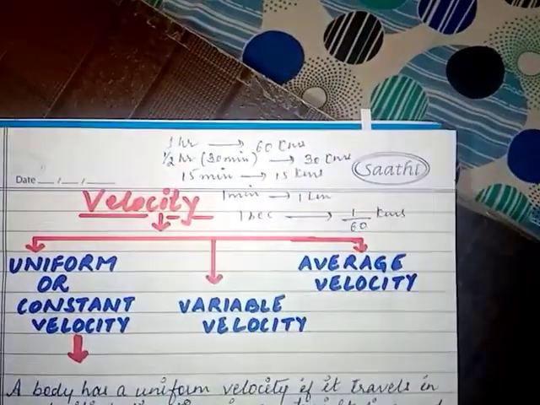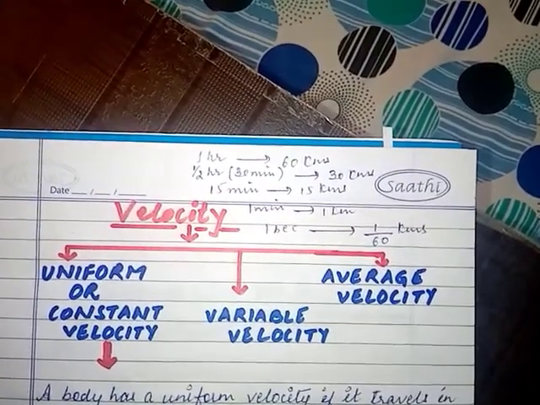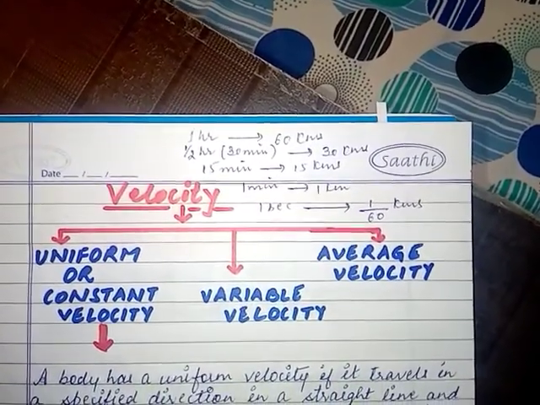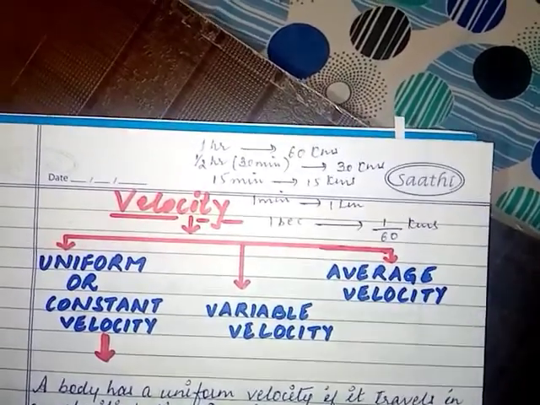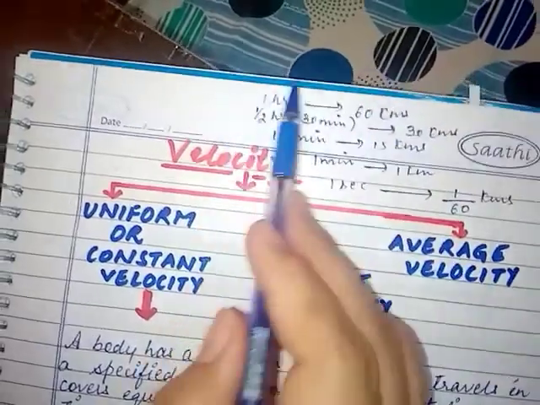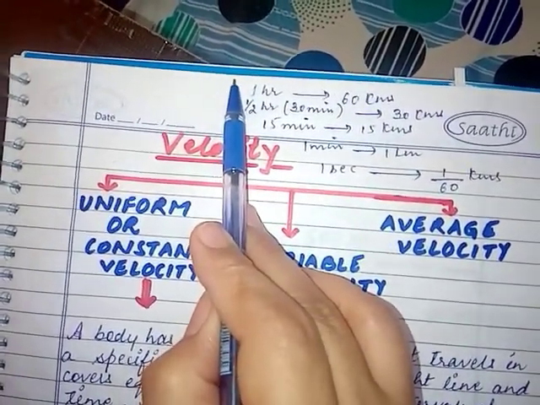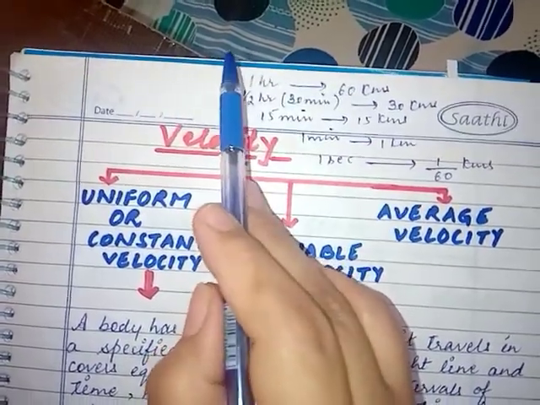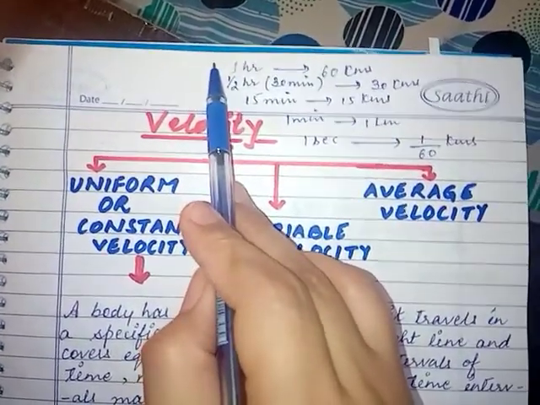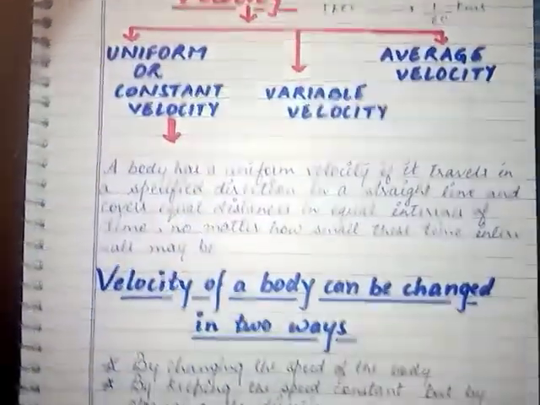It means in each time period, the body was covering equal distances. I am saying the same: when the body is covering equal distances in equal intervals of time, always in a particular direction, that time the body is called as having uniform or constant velocity.